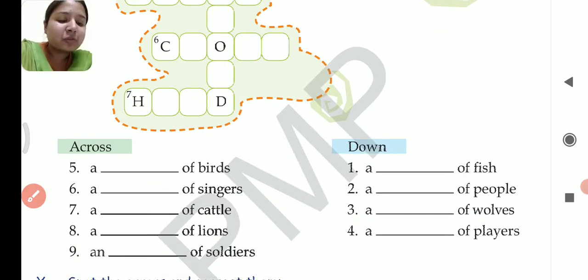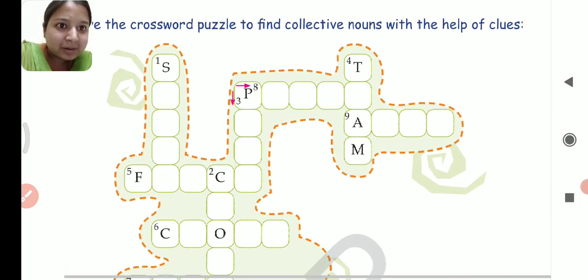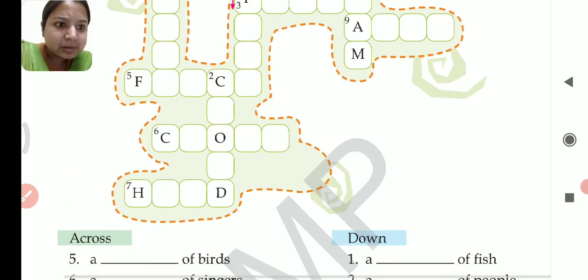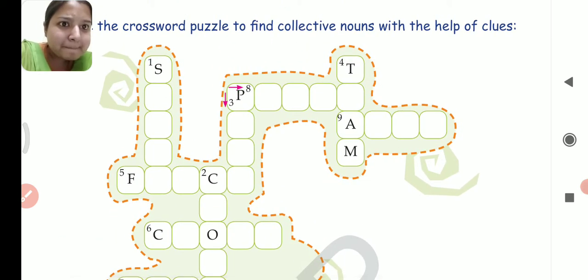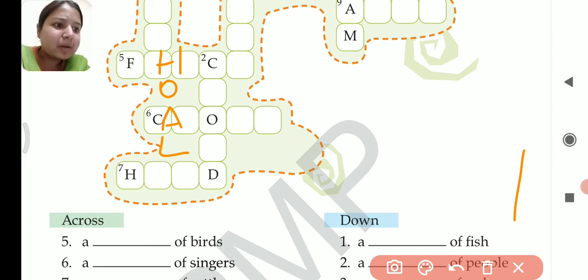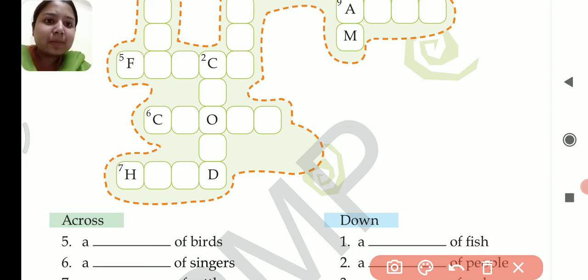Next we have, second: a blank of people. Where is second here? I cannot find second. Yes, second. A collection of people refers to crowd, C-R-O-W-D.